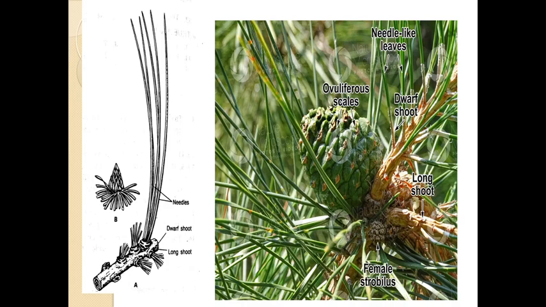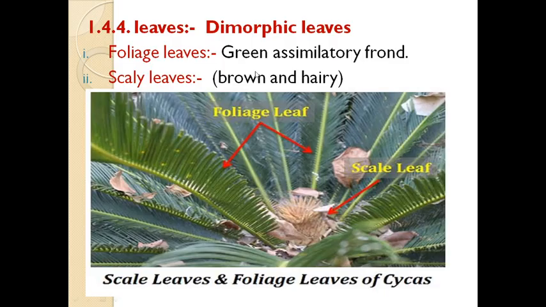So students, this is regarding the branches of limited and unlimited growth. Next I'm talking about leaf dimorphism. There are two different types of leaves. This is the foliage leaf, a green leaf. In Cycas, it is a compound leaf.